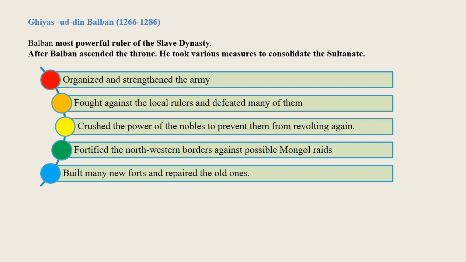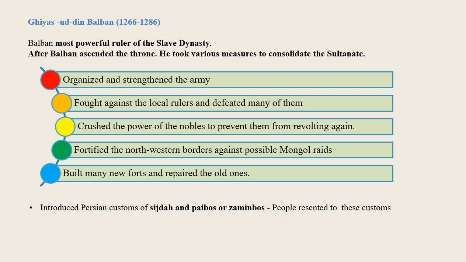Balban restored the power and prestige of the monarchy. He believed that the power of the Sultan was absolute and nobody could challenge it. He introduced the Persian customs of Sijda and Paibos or Zaminbos. People resented these strongly as they felt such customs were reserved for God alone.